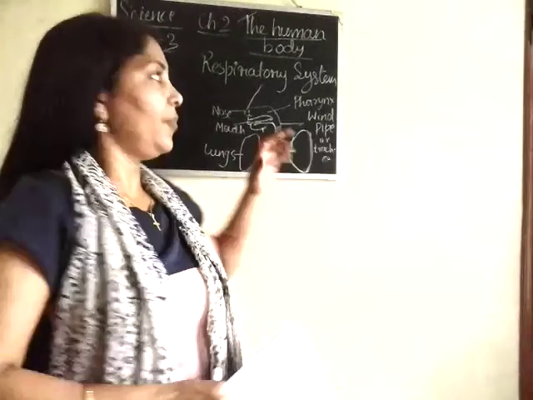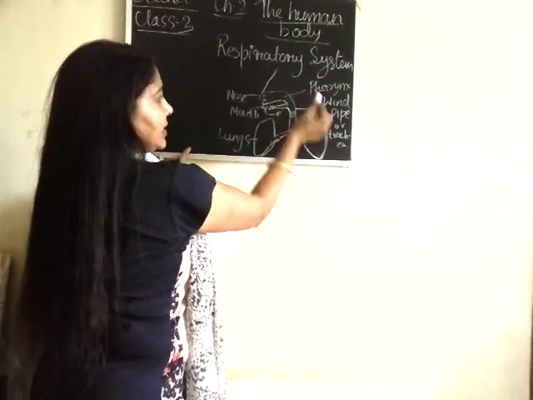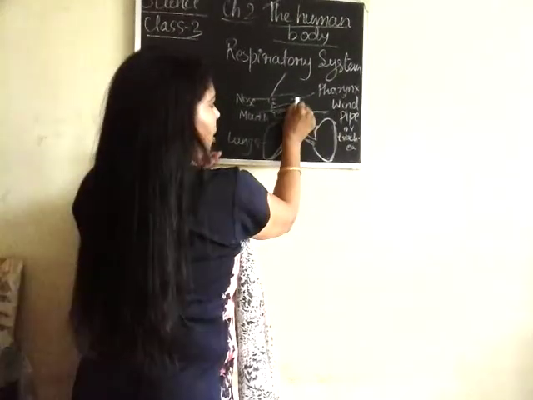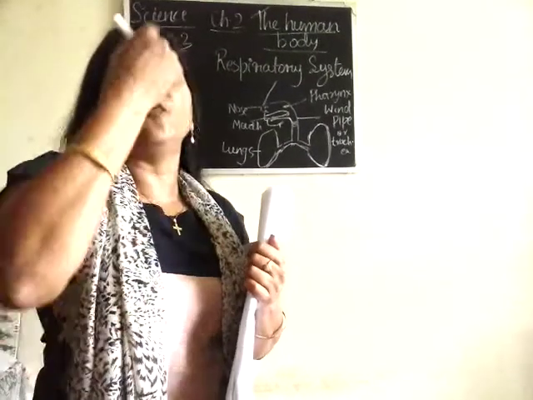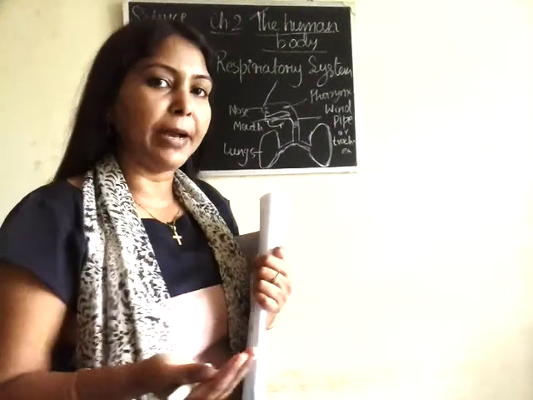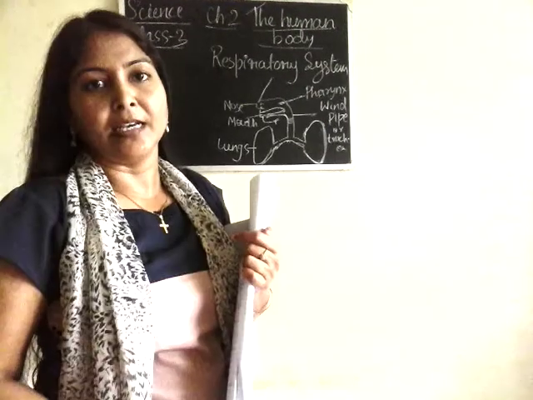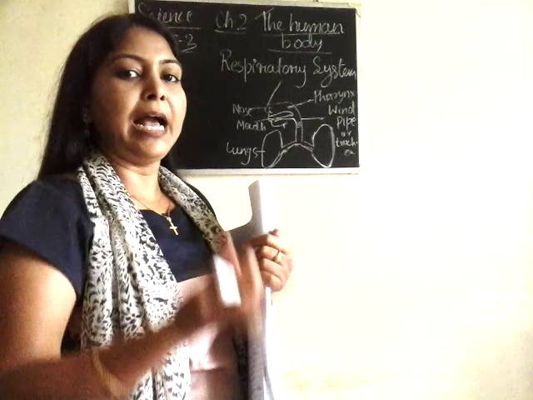When the air passes from the two nostrils, it reaches a common passage. A common passage of what? A common passage of the food pipe and the windpipe. This common passage is called the pharynx.